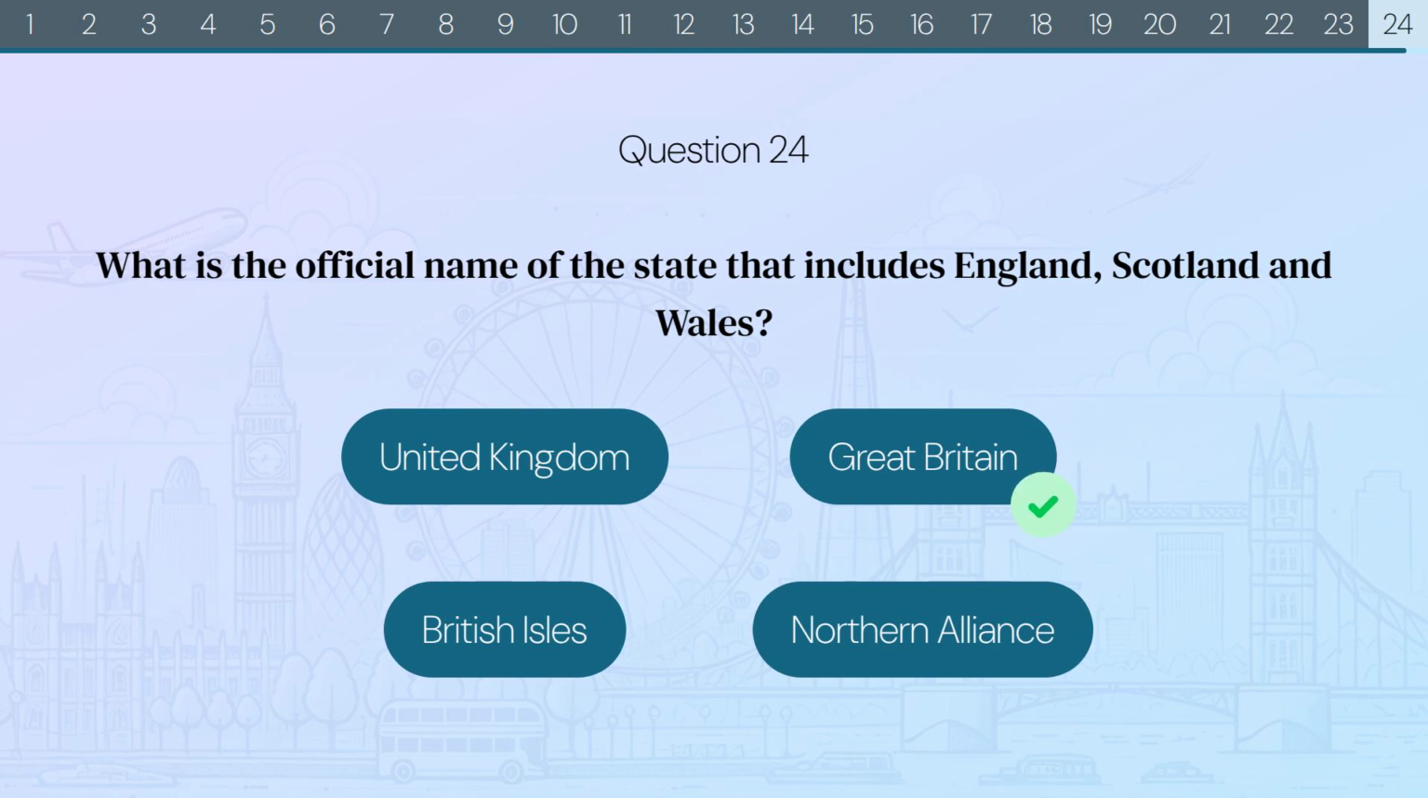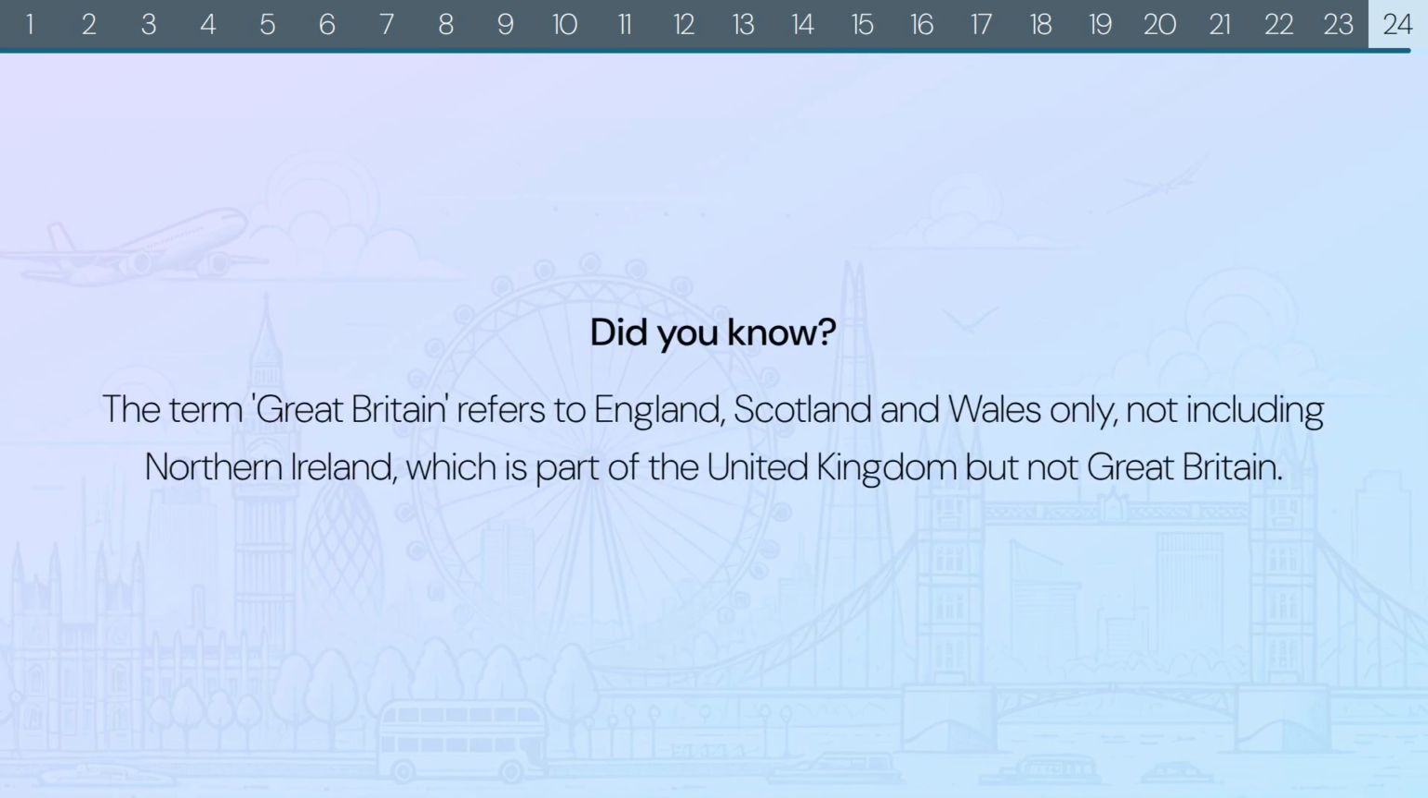The correct answer is Great Britain. Did you know? The term Great Britain refers to England, Scotland, and Wales only, not including Northern Ireland, which is part of the United Kingdom but not Great Britain.